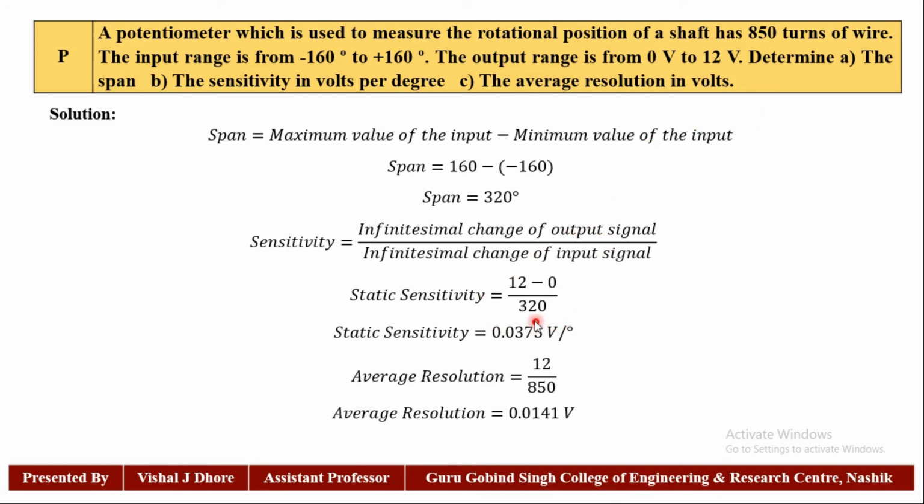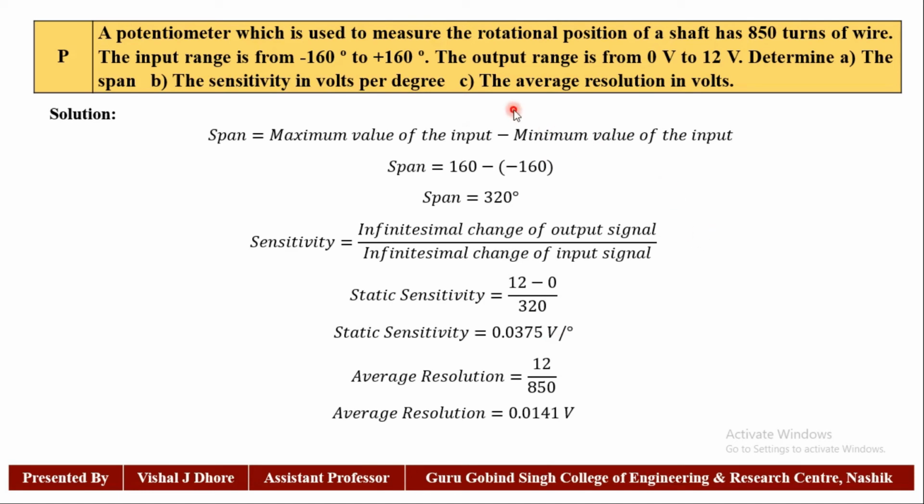The span is 320. So the static sensitivity is 0.0375 volt per degree, because they want the sensitivity in volts per degree.